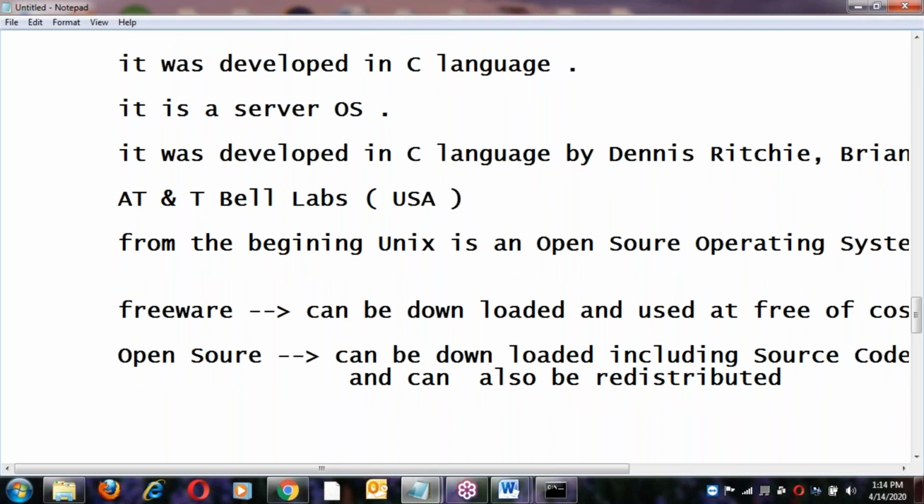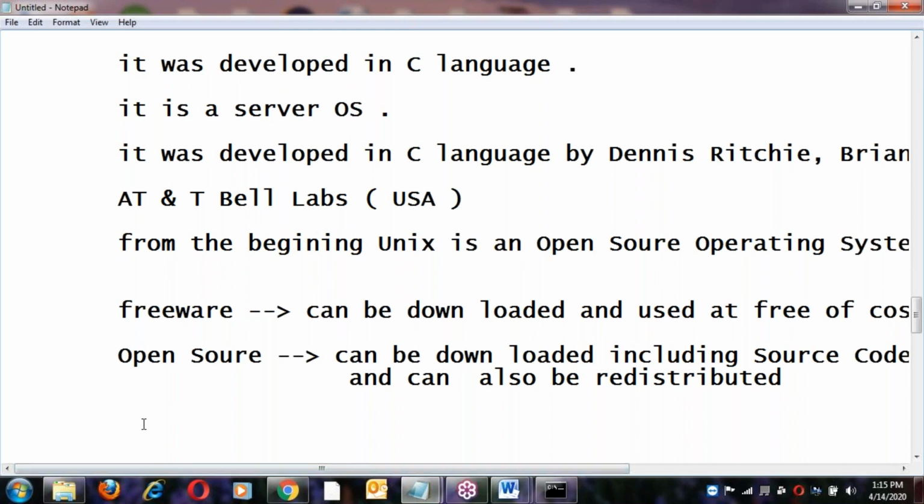So open source and freeware are different. Freeware is free of cost to use, but it cannot be modified. Open source means it can be modified; its features can be modified. If you're able to modify its source code, that is called open source. Unix is open source, even the latest Linux is open source, Hadoop is open source, Python is open source. You can download it and modify its features. That is called open source.